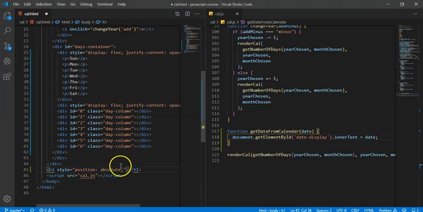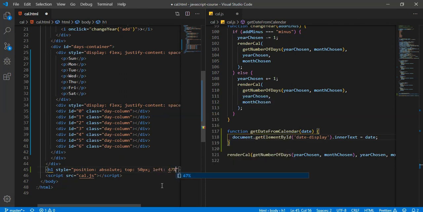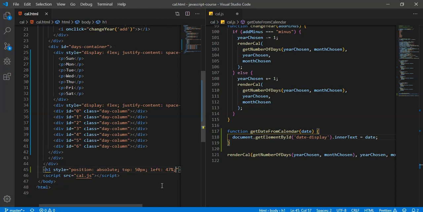So that's why I'm going to use position absolute there. And I'm going to set the top to 50 pixels, and we'll set the left to 47%. And that should be good.